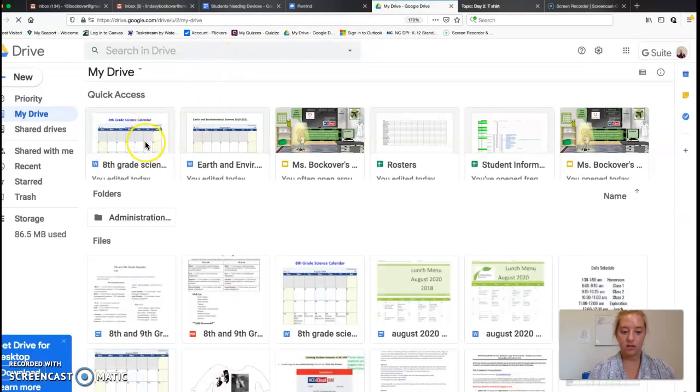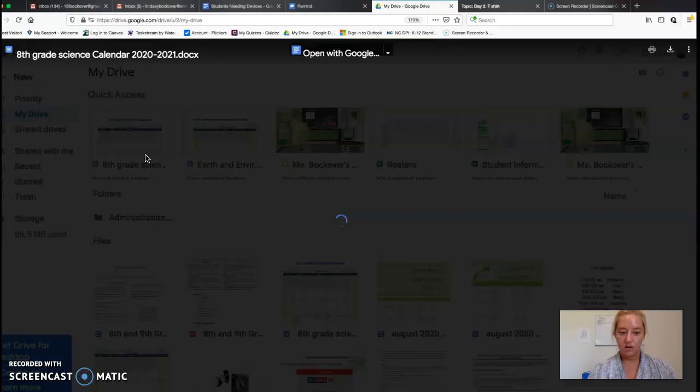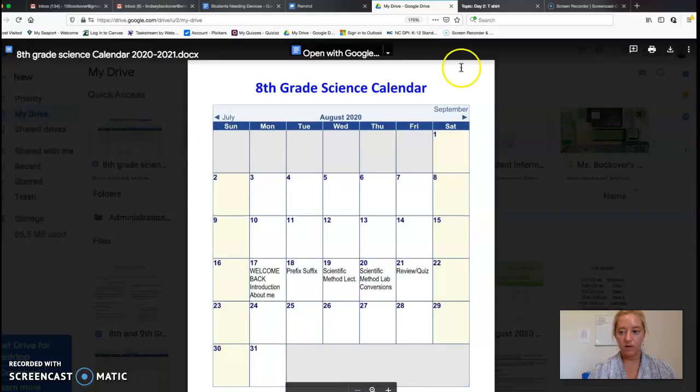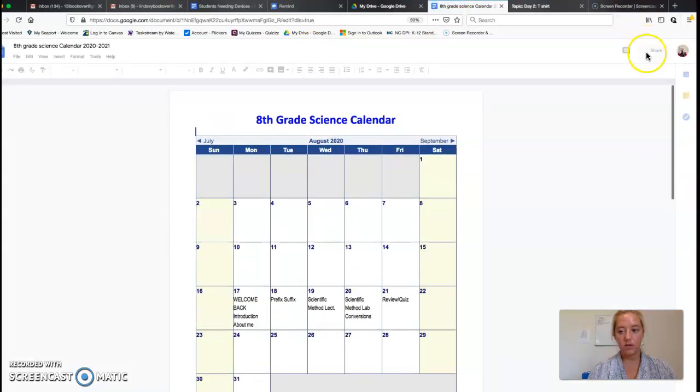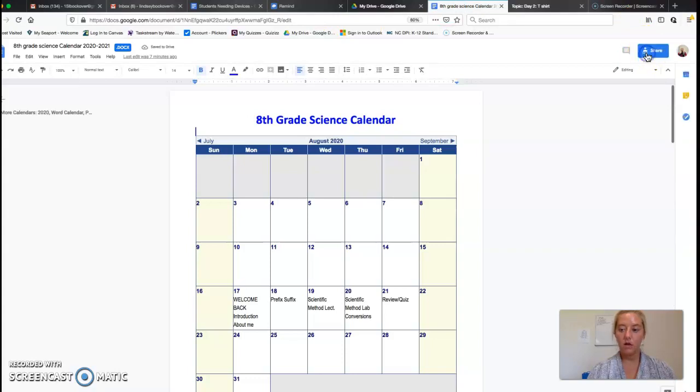How you correctly share a document. Say I wanted to share this 8th grade science calendar with you. You go to the share button. This isn't a good example. Maybe it is. You would go to this blue share button on the right-hand side. Click the button,